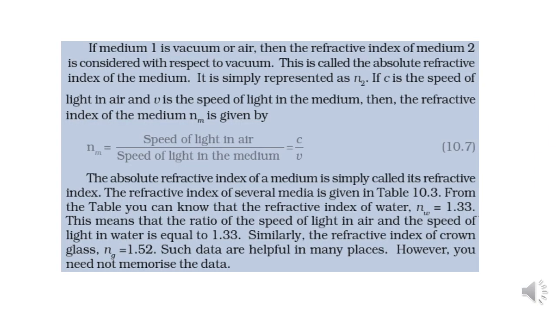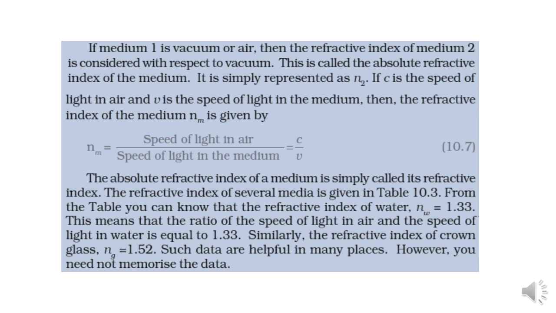Now if medium 1 is taken as vacuum or air, and you find the refractive index of another medium, then that refractive index can be called absolute refractive index. So when you are taking the refractive index of, let us say, glass, while one of your media is vacuum or air, then the value of refractive index you find will also be called absolute refractive index.